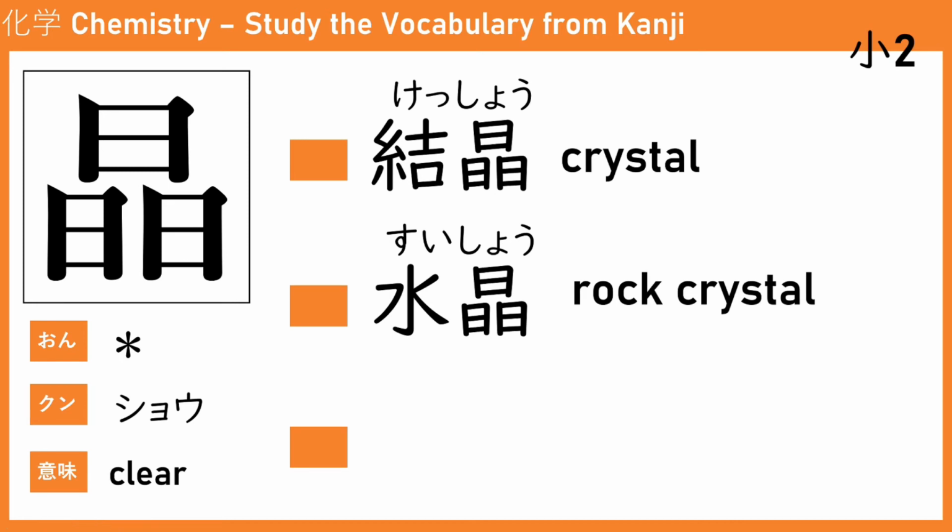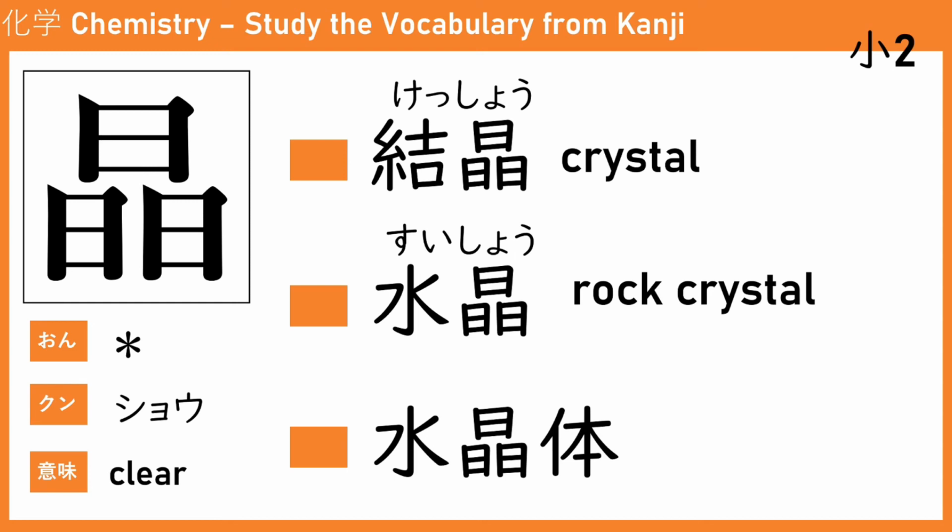So for example, if you learn geology and you learn the types of rocks and minerals, you have rock crystal, suisho.